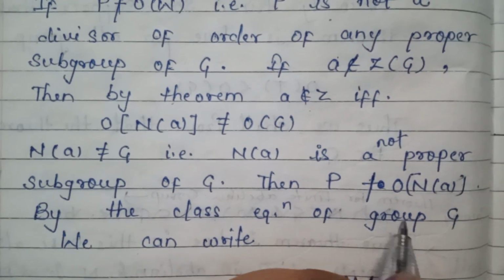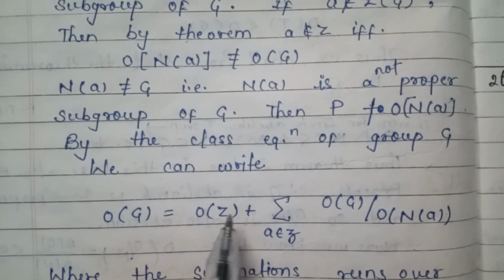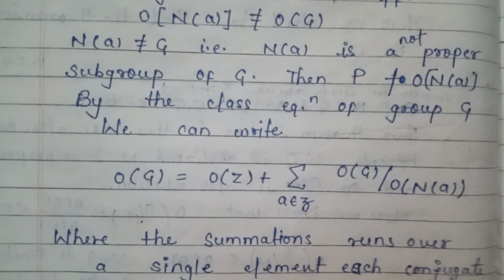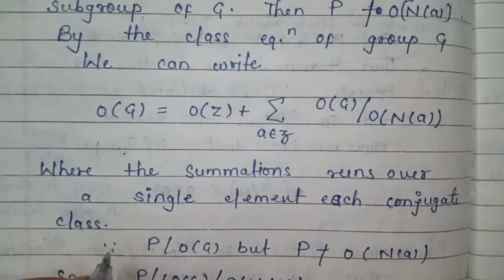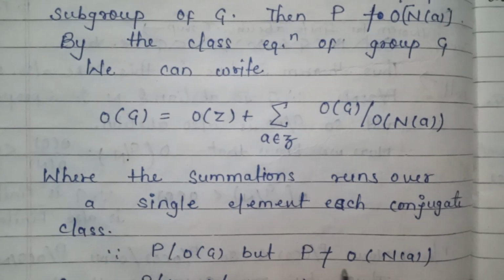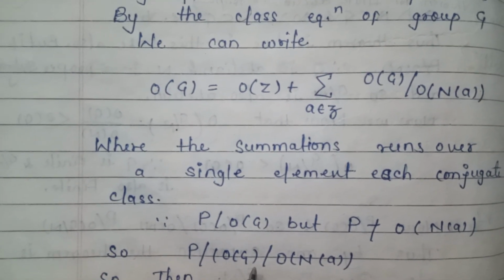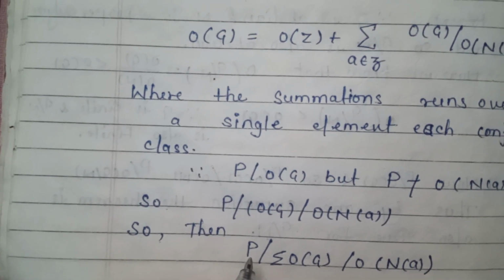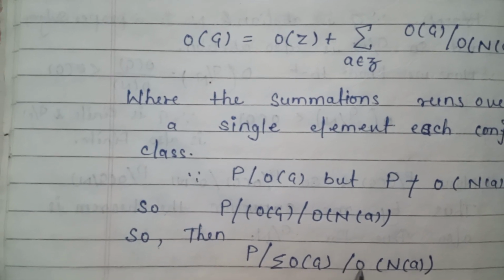By the class equation of group G, we can write order of G is equal to order of Z plus summation over A not in Z of order of G divided by order of N(A), where the summation runs over a single element from each conjugate class. Since P is a divisor of order of G, but P is not a divisor of order of N(A), so P is a divisor of order of G divided by order of N(A). So then P is a divisor of the summation.